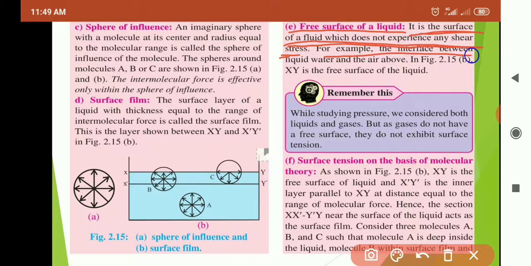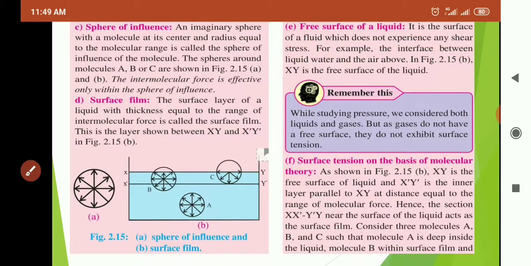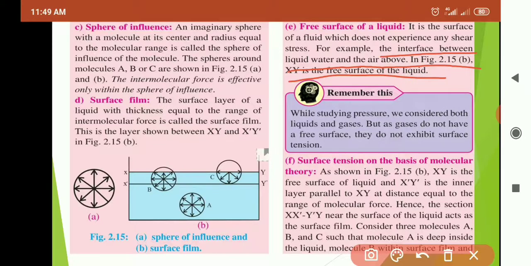Example, the interface between liquid water and air above in figure 2.15. XY is the free surface of the liquid. This much is the free surface of the liquid to air.